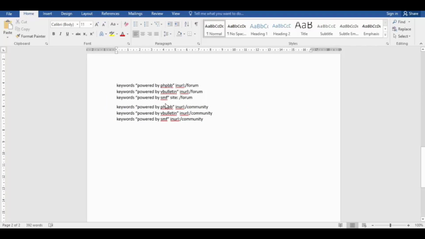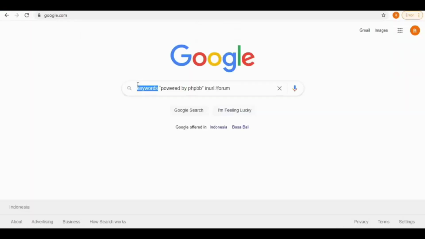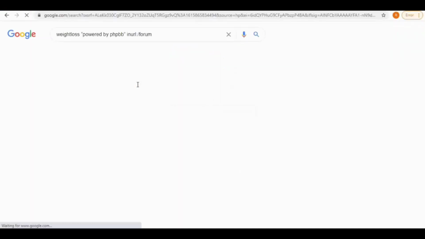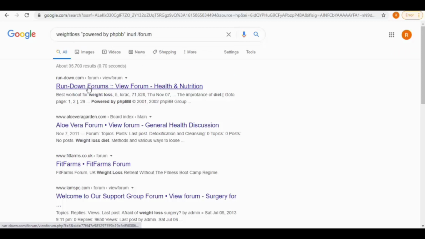Keywords powered by phpbb:/forum. Remember the format, now we copy it and paste it in the Google search bar. In place of keywords, enter your main keyword here and search. So there are all the weight loss related forums.